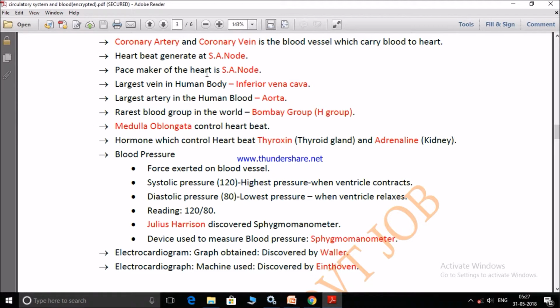Rarest blood group is Bombay group, which is also known as H group. This blood group was first discovered in Bombay, that's why its name is given like this. Medulla oblongata controls the heartbeat, and the hormone which controls heartbeat is thyroxine, which is secreted by thyroid gland, and adrenaline, secreted by adrenal gland, not by kidney. It is located in the upper portion of kidney in triangular shape.